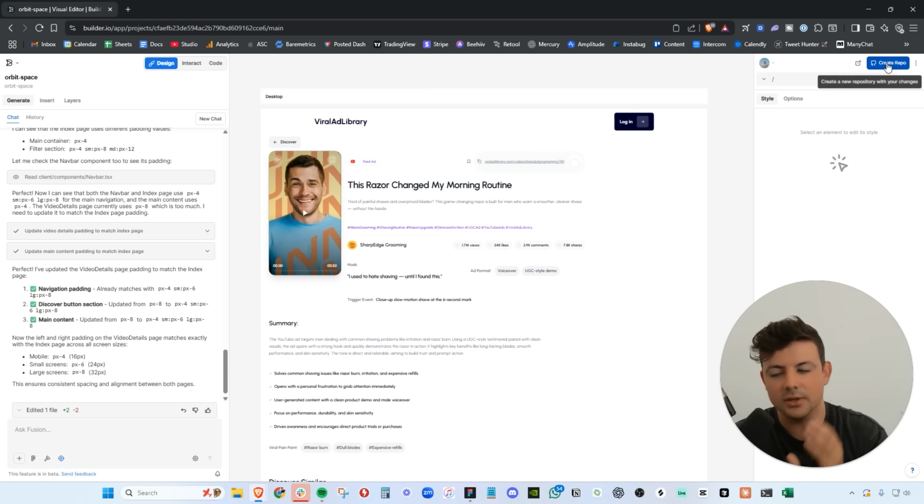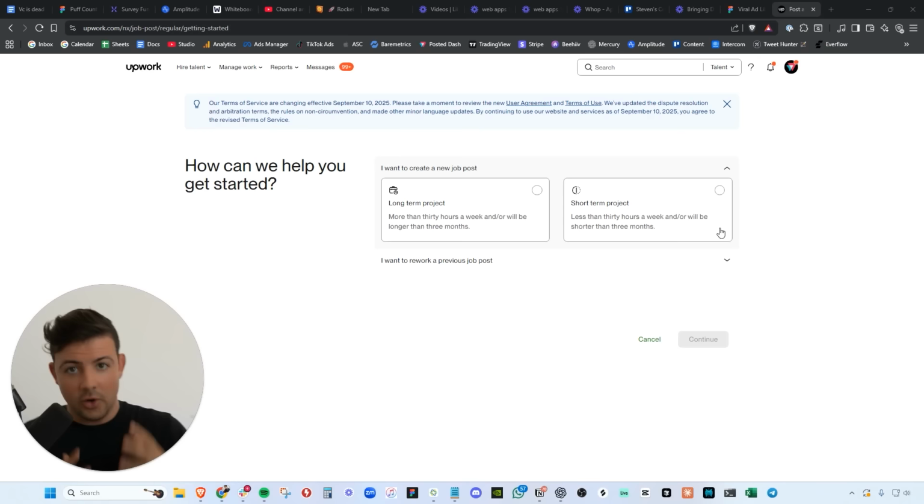Even after the devs are done doing their work, we are still going to be able to push updates to this product using Builder.io and their GitHub integration. Okay, boom. So we have our vibe coded MVP.